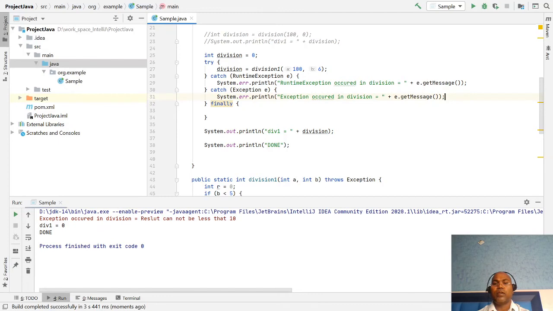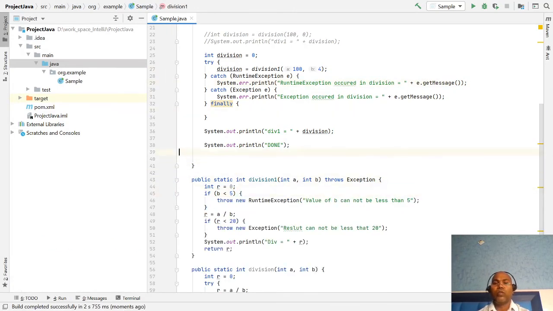If I pass 5, let's give less than 5, okay, 4. Now here you notice that your runtime exception occurs. So these are the hierarchy of exceptions you can handle.